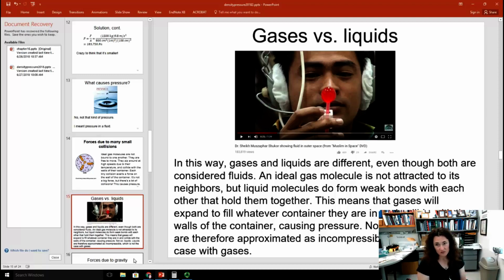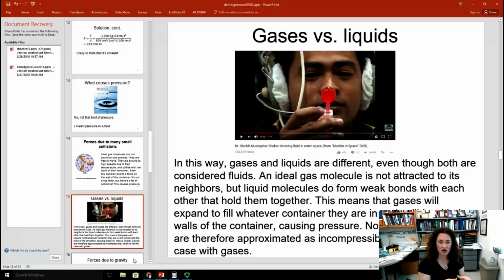An ideal gas molecule isn't attracted to its neighbors, but liquid molecules are attracted to their neighbors. If you think about surface tension in water and how water likes to stick together and be together, then you can understand what I mean by that, okay? So gases, they expand to fill whatever container they're in, and they can collide with the walls of that container, and that causes pressure. Liquids don't do that, okay?